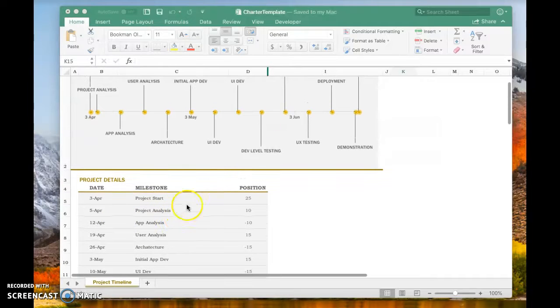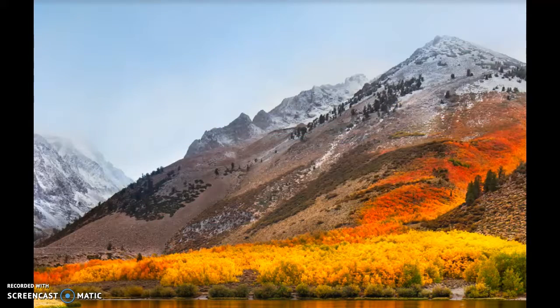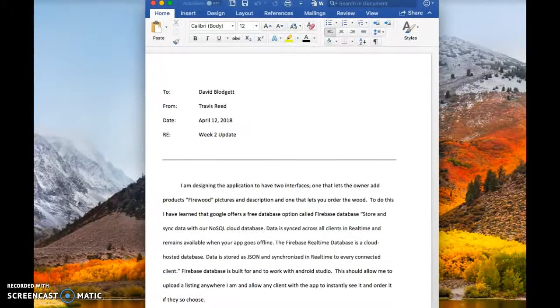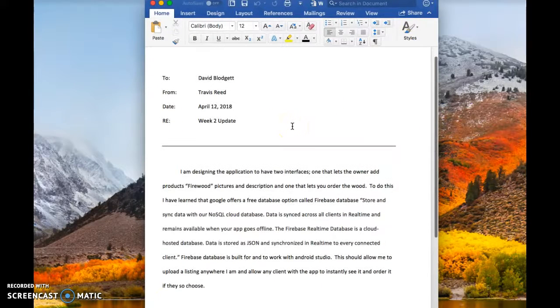We were able to complete app analysis this week and project analysis last week. This report details it. We're designing the application to have two interfaces, one that lets the owner add products, which is going to be firewood, pictures and description, and then one that lets you order the wood.